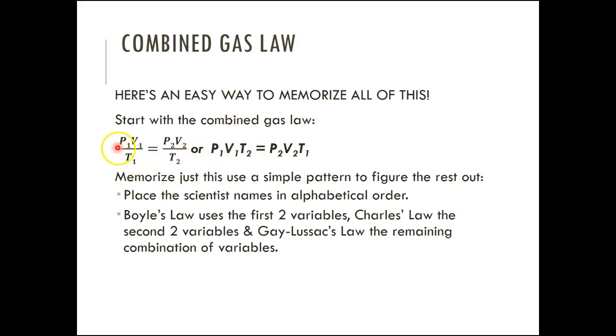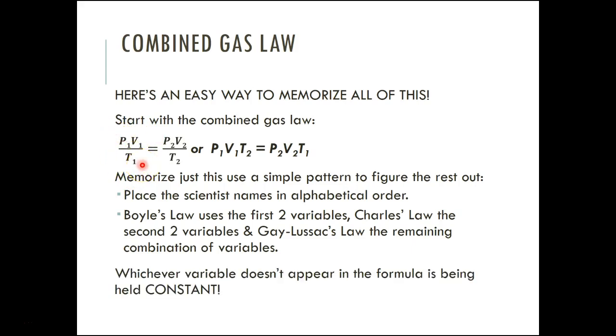I kind of look at it like this: PV on top is Boyle's law, VT is Charles' law, and PT is Gay-Lussac's law. So any way you want to do it, just make sure you can understand this and you know the relationship. Whichever variable isn't appearing in the formula has to be held constant, which is why it doesn't appear in the formula.